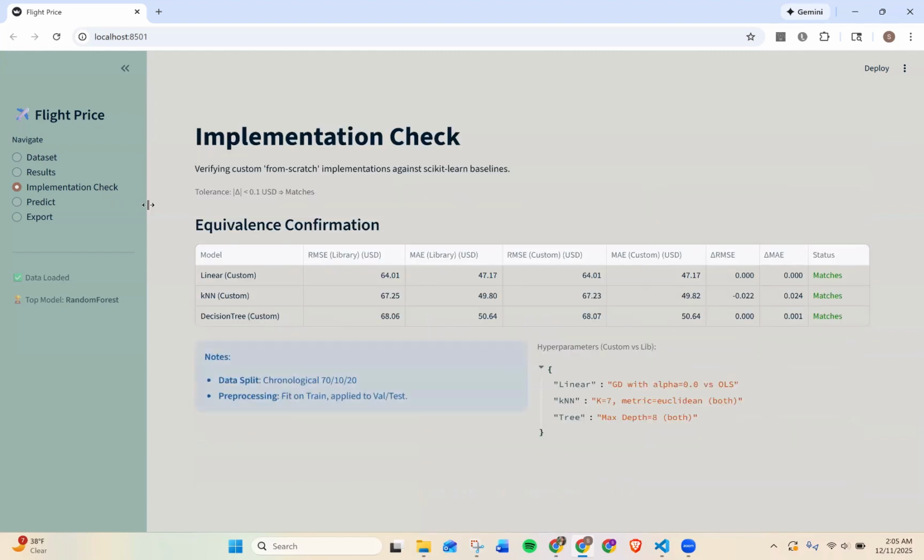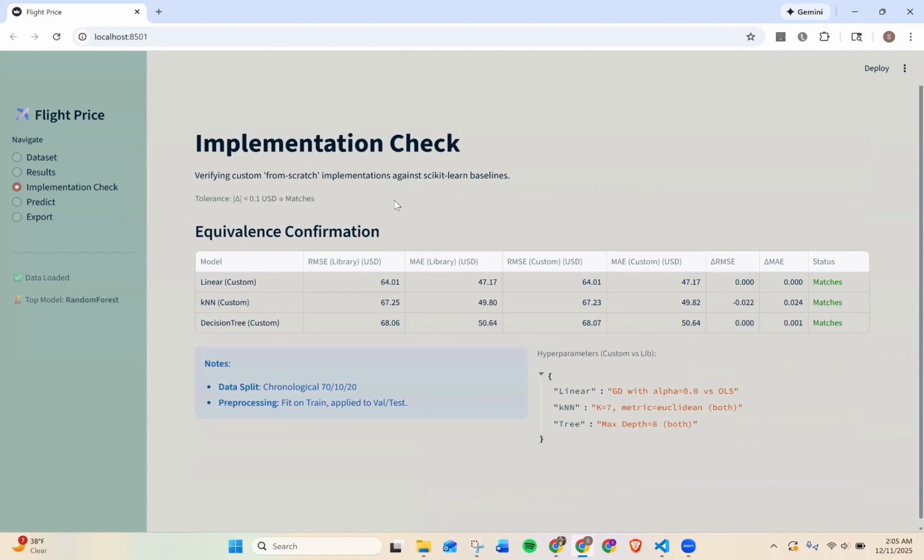Moving on to the implementation check page. Here, we compare our from-scratch implementations of linear regression, k-nearest neighbors, and decision tree against the scikit-learn versions under the exact same pre-processing and hyperparameters. The table shows the RMSE and MAE differences and a simple status flag. All of them are within a tiny tolerance and are marked matches, which tells us our custom implementations behave the same as the library models and the theory we implemented is correct.